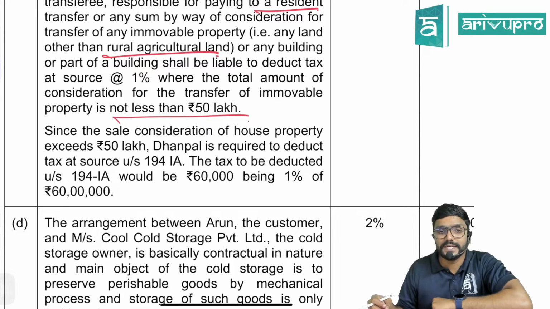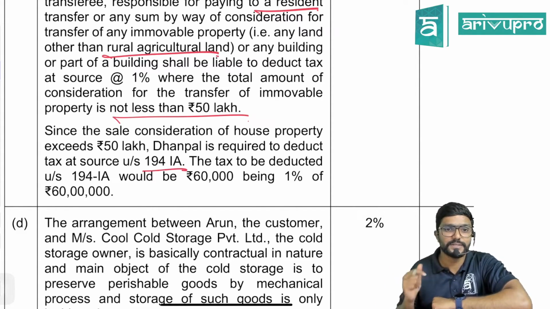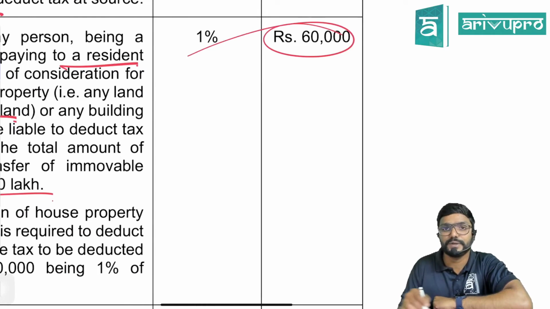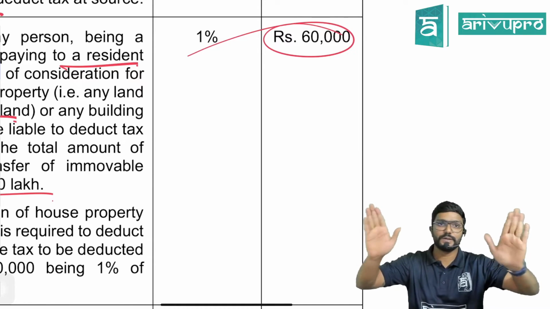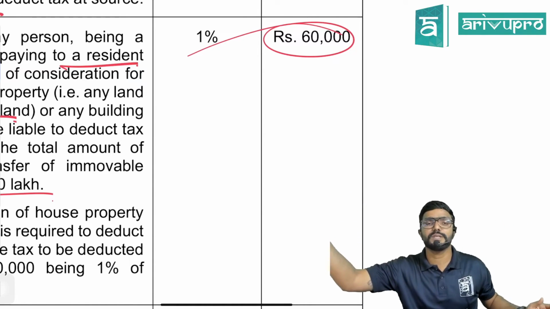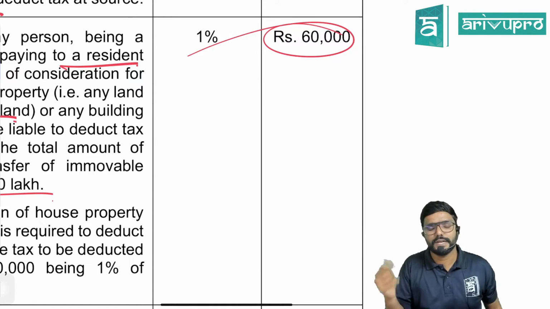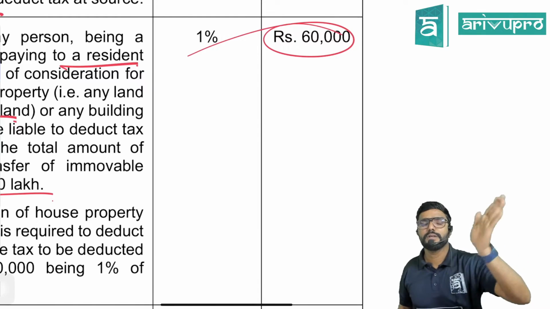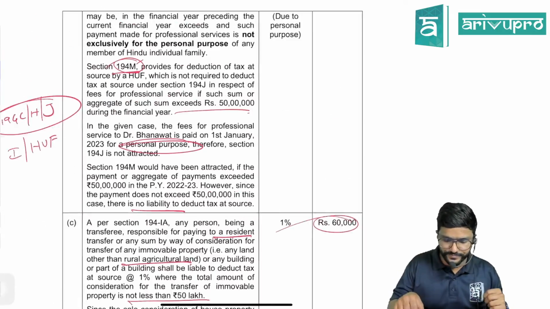The tax to be deducted under section 194IA, immobile property, easy to remember, 194IA, immobile property, yes, would be 60,000 being 1% of 60 lakh. Guys, when it is more than 50 lakh, on the entire consideration, 1%. Actually, I told you, actual purchase value or stamp duty value, we have to compare it. Take whichever is higher, check whether it is more than 50 lakh. If yes, deduct 1% on whichever is higher. But in this question, stamp duty value is not given. Ignore it. On whatever purchase value, as it is more than 50 lakh, deduct 1% TDS.